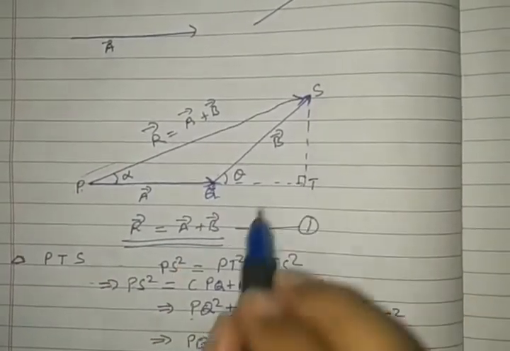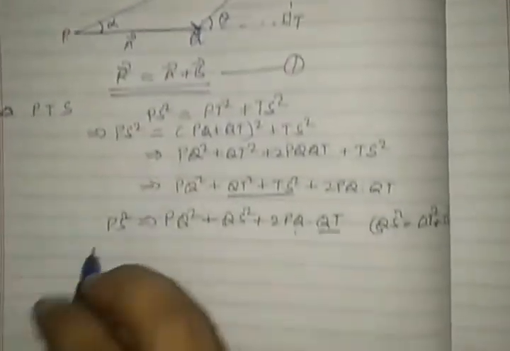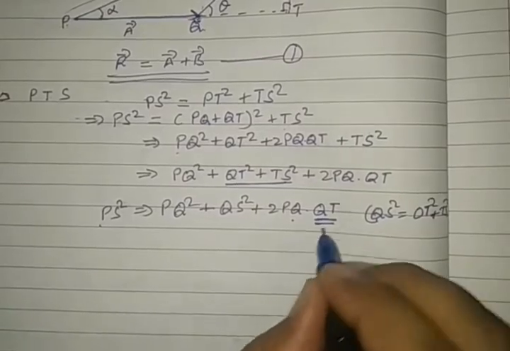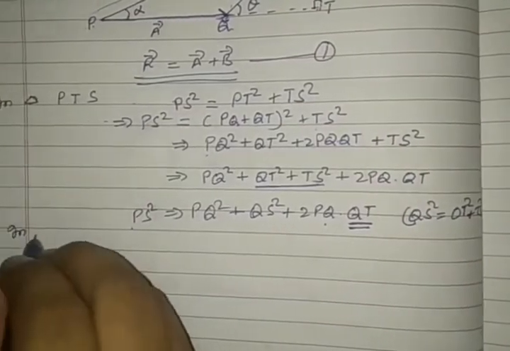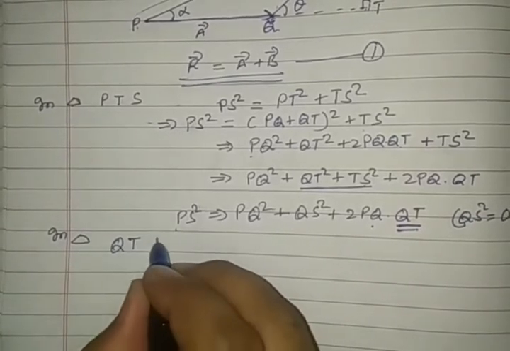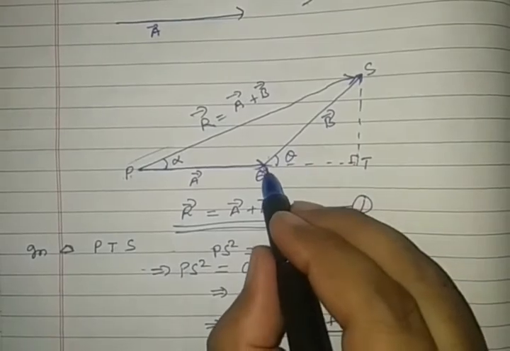QT. We want to change the value of QT here. So I am going to keep the first term as it is, and take the second underlined term QT in triangle QTS. For angle theta, QT is the base.